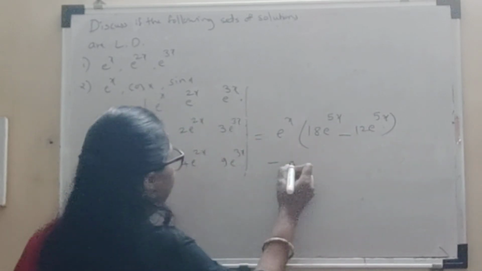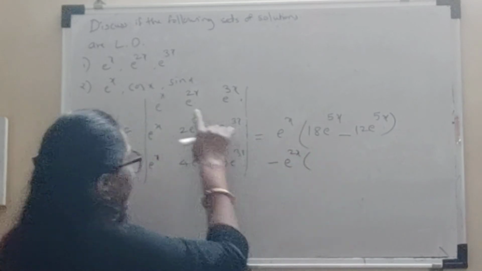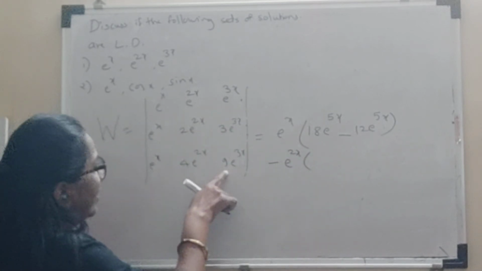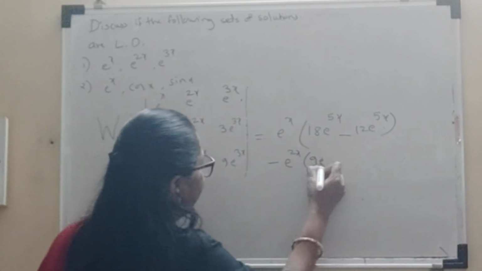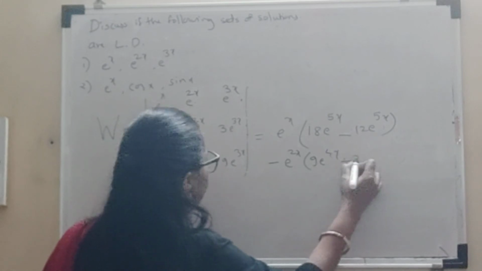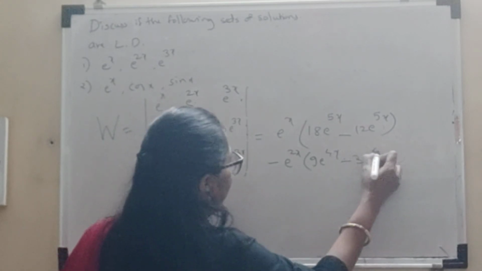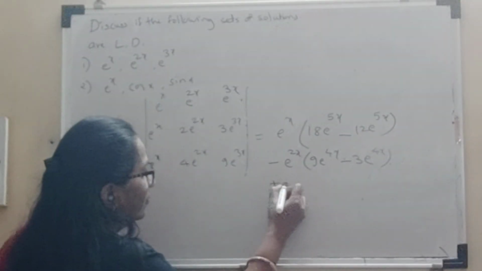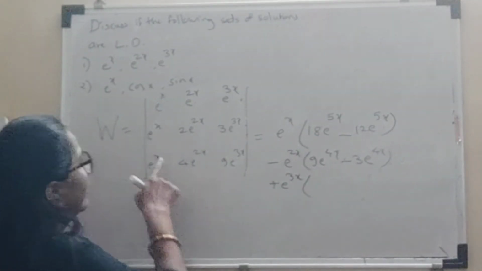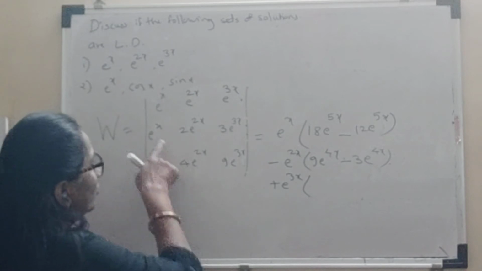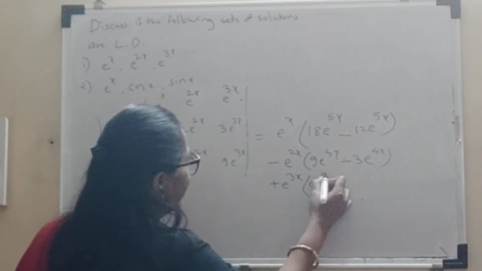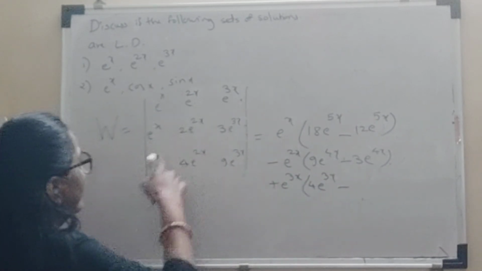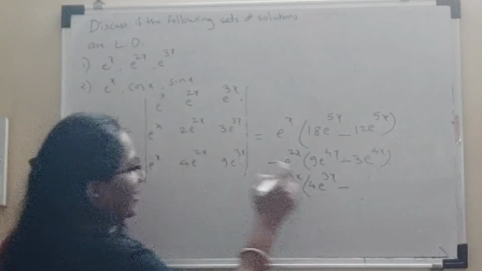Then with minus sign, e raised to 2x in the bracket: 9 e raised to 4x minus 3 e raised to 4x, and the last term e raised to 3x with plus sign: 4 e raised to 3x minus 2 e raised to 3x.